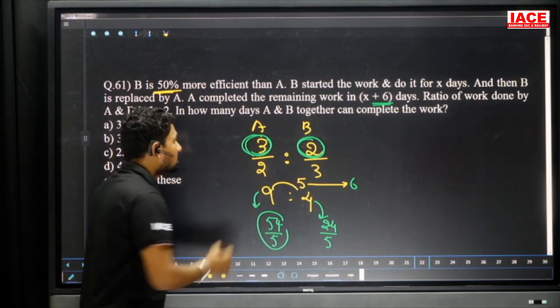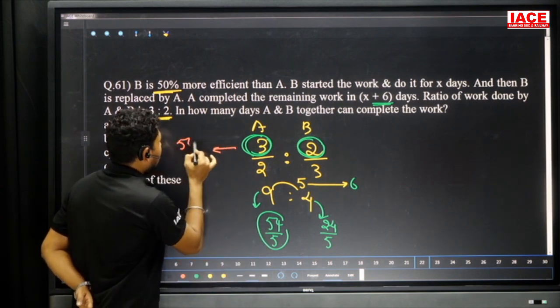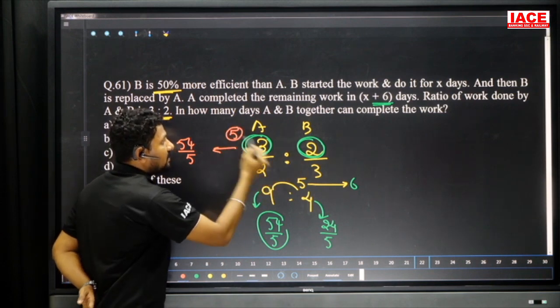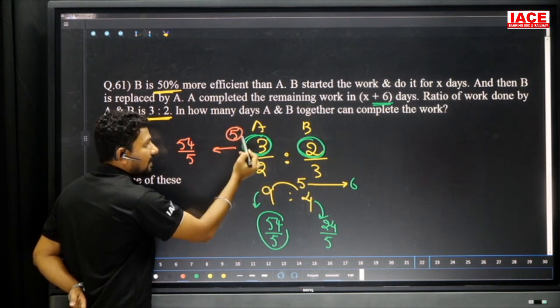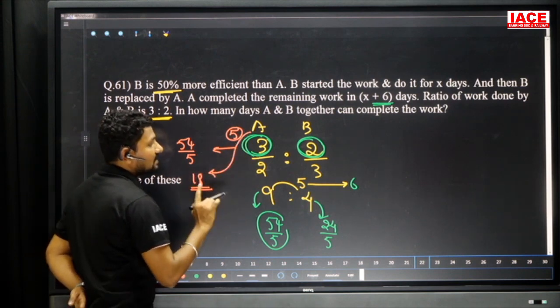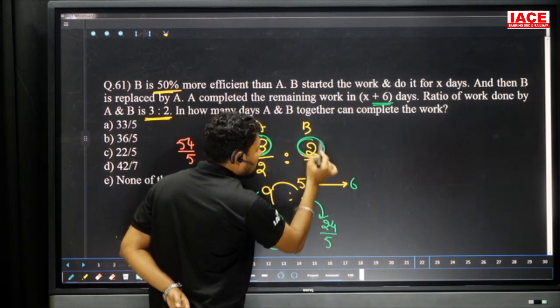That's what we have to find out. So 3 parts in 54 by 5 days, but I need 5 parts. Total work is 3 plus 2, how many parts? 5 parts. 3 will be replaced here, 5 will come to here. That means A alone completes the total work in how many days? 18 days.